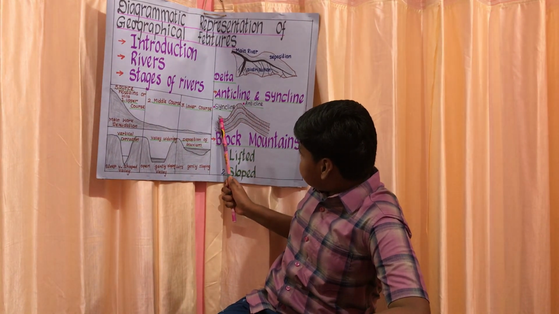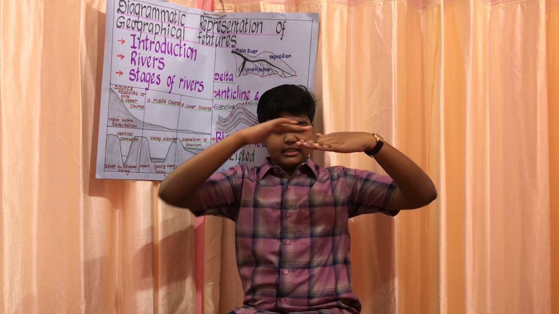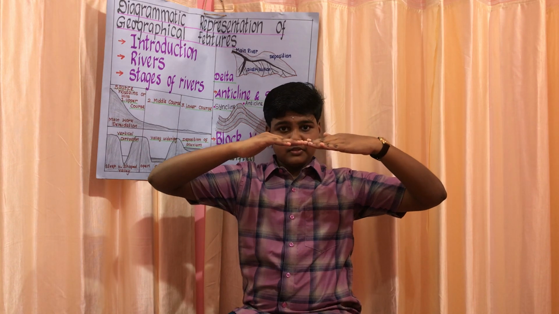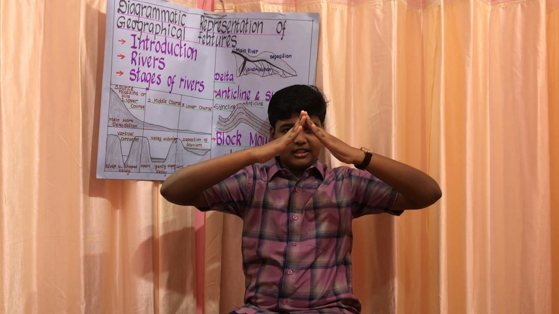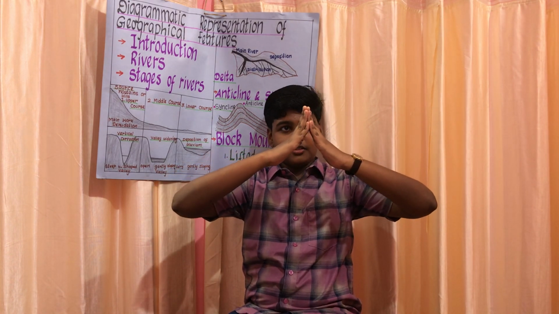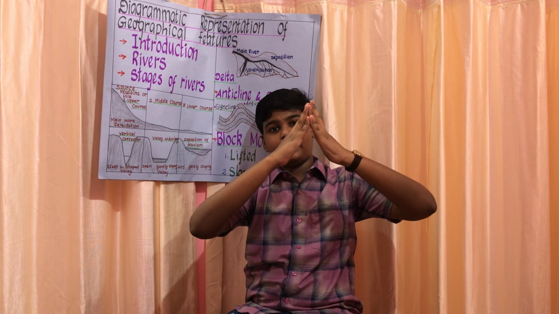An anticline is a raised surface. I'll explain it with my hands. Imagine that these are two tectonic plates and there is a lot of stress and many temperature changes. What will happen? It changes into like this. So this part is called the crest of the anticline.